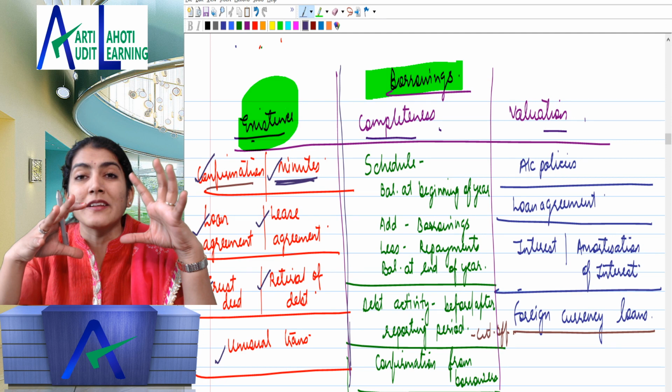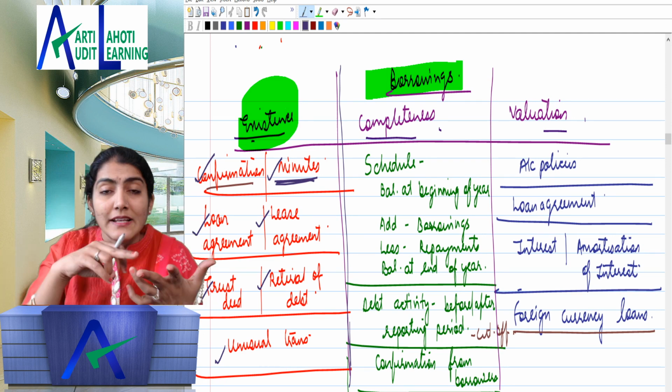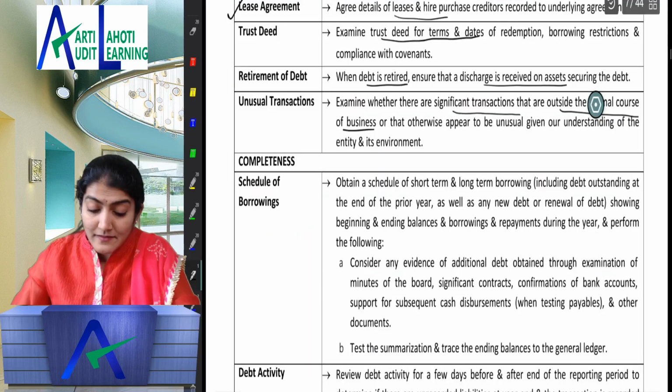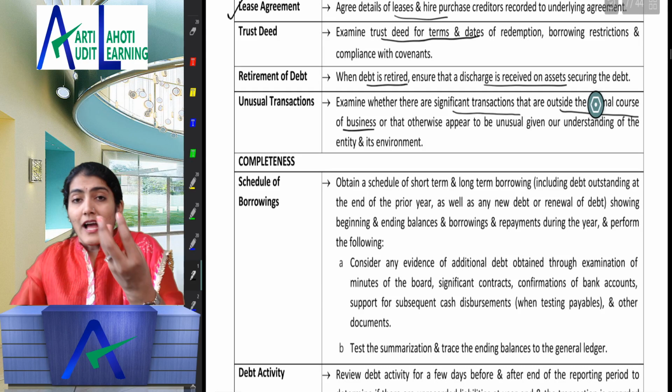Do you understand the confirmation, minutes of the meeting, lease agreement, loan agreement, the trustee, retirement of debt, and any unusual transactions? Is it clear? Then the next one that they talk of is completeness. I'll be just revising a few headings with you right now, rather than discussing them.